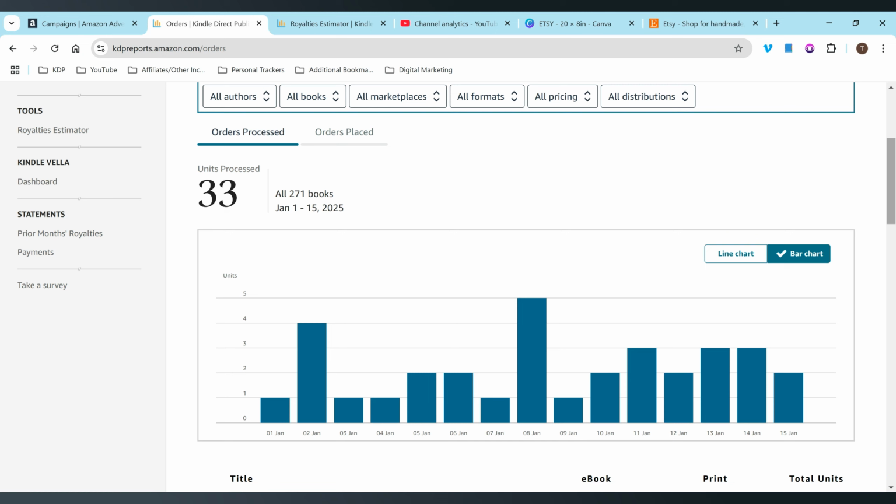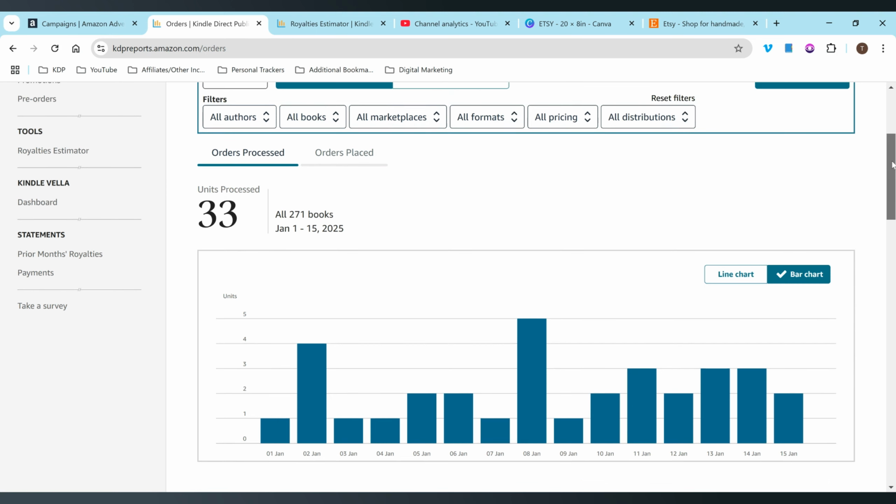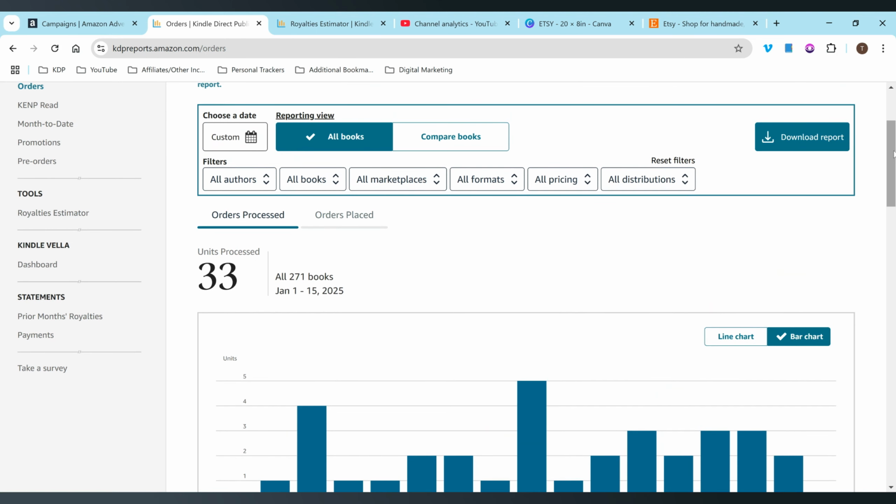So my lowest days so far are the 1st, 3rd, 4th, 7th, and 9th, which each have one book, and then the highest is January 8th with 5 books, and January 2nd has 4. So it definitely varies from 1 to 5 books. Each day it just tends to be different. And I currently have 271 books in my dashboard.